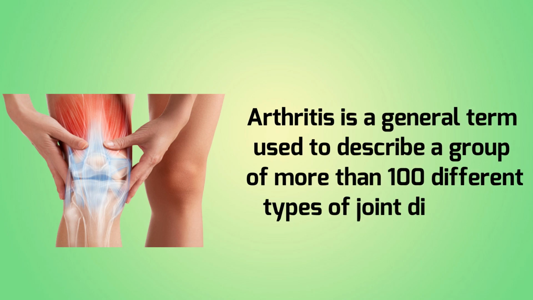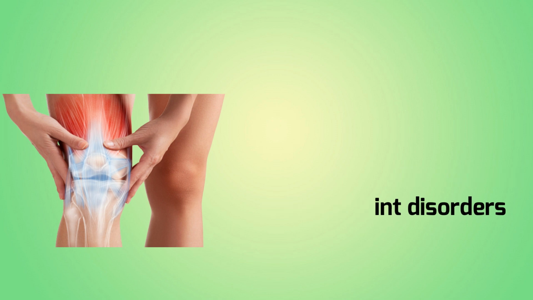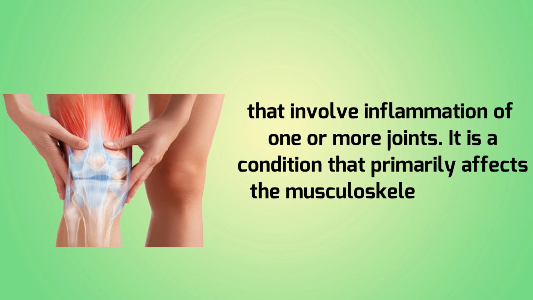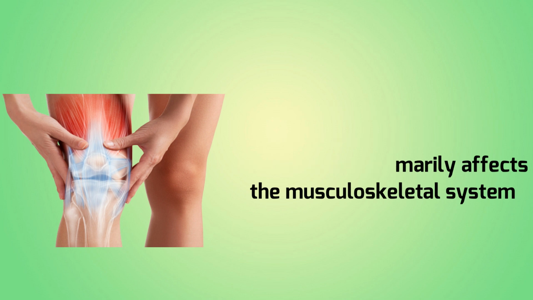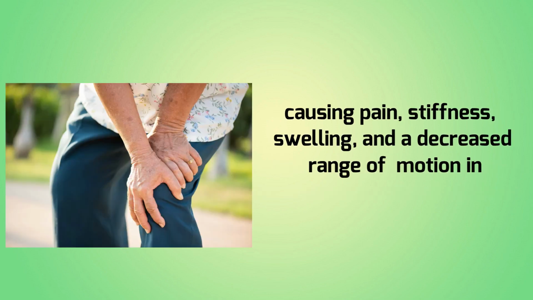Arthritis is a general term used to describe a group of more than 100 different types of joint disorders that involve inflammation of one or more joints. It is a condition that primarily affects the musculoskeletal system, causing pain, stiffness, swelling, and a decreased range of motion in the affected joints.